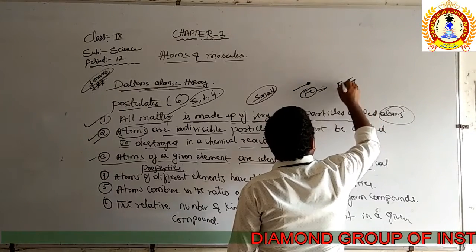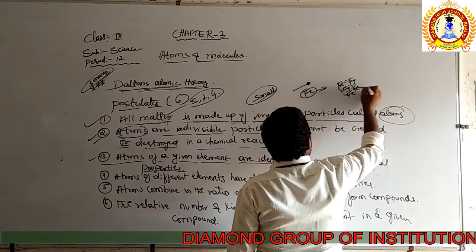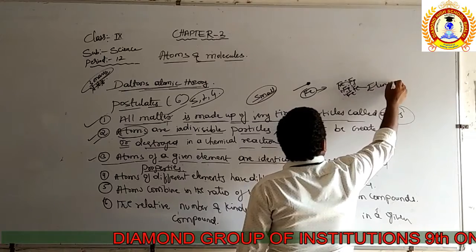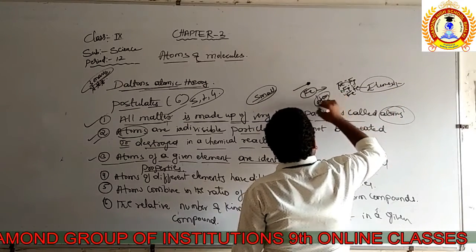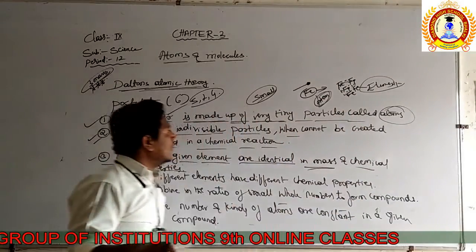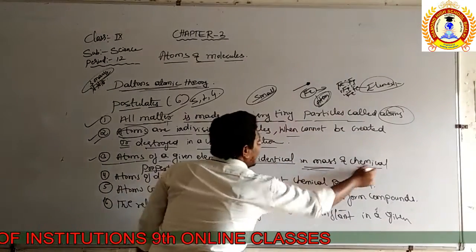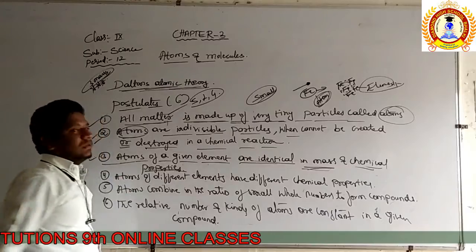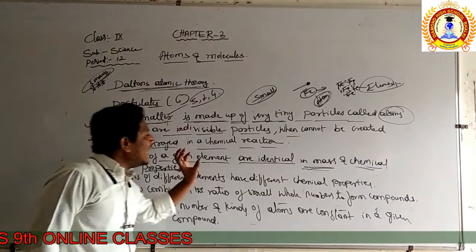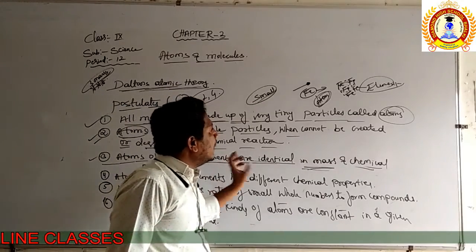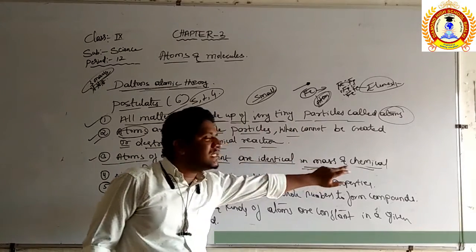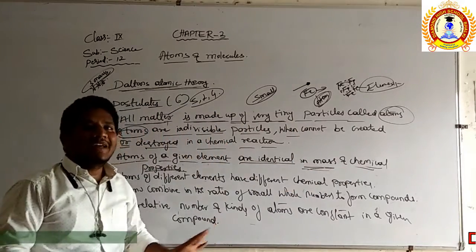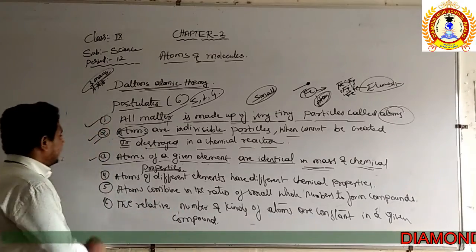Fe is the atom, and all Fe atoms are the same in their mass and chemical properties. To form any element, you need atoms that are similar in mass and chemical properties. They are never going to change.